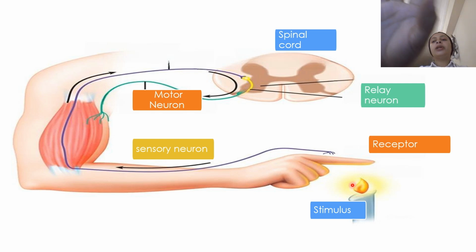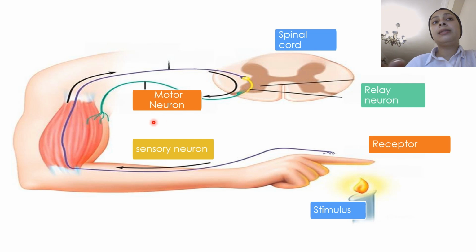Okay, but for now, this slide. We have a sensory neuron. Why do we say this neuron is a sensory neuron? Because it starts with receptors. It starts with what? Receptors, which are spread along our sensory organ, which is the skin.